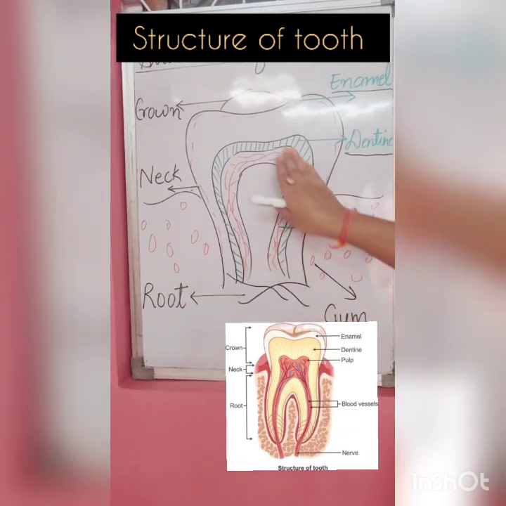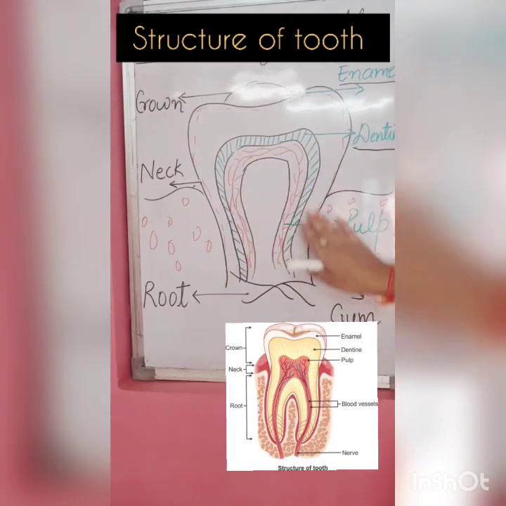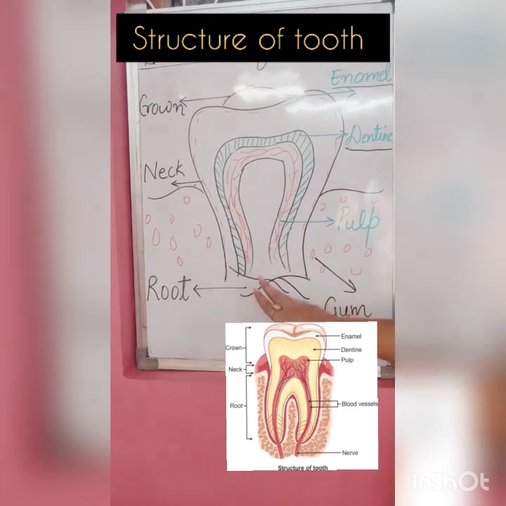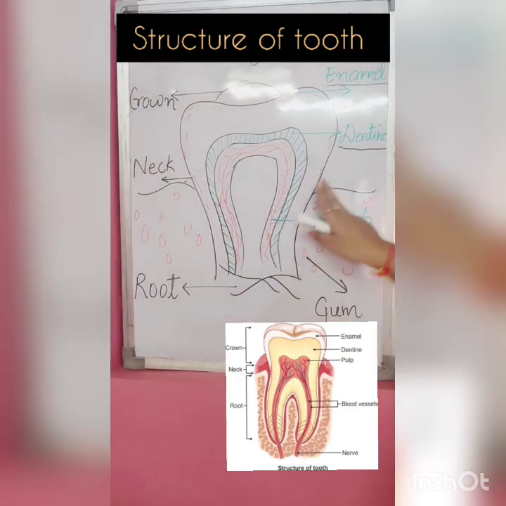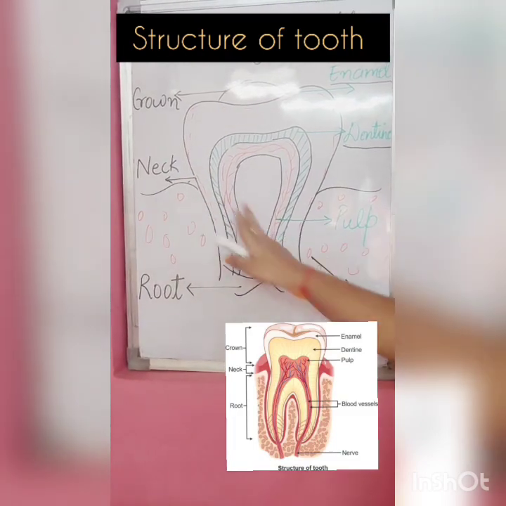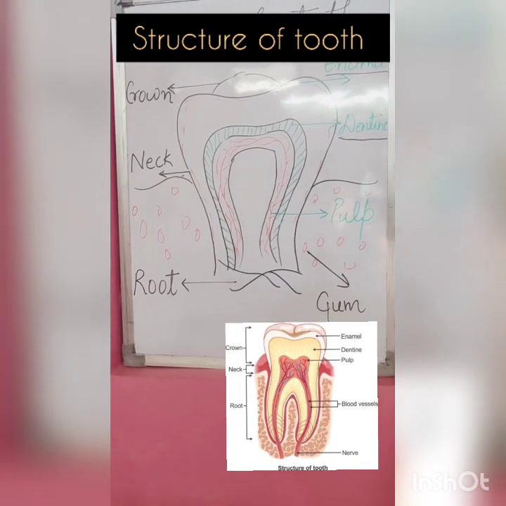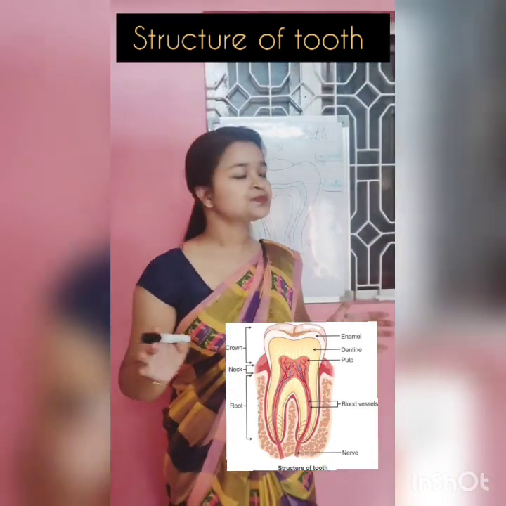That means this layer of your tooth has some problem, has some infection. That is why you are having a toothache. So this is the most important and the most sensitive part of our tooth, that is the pulp. And our tooth is just joined to our gums. This part is the gum. Okay, so basically these are the important parts of our tooth.